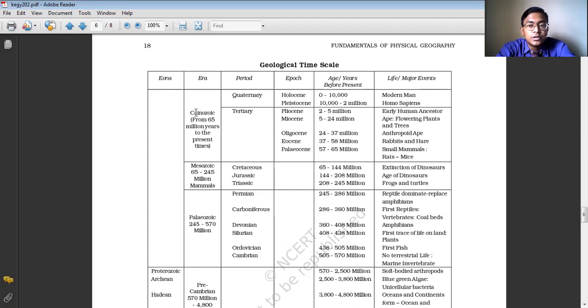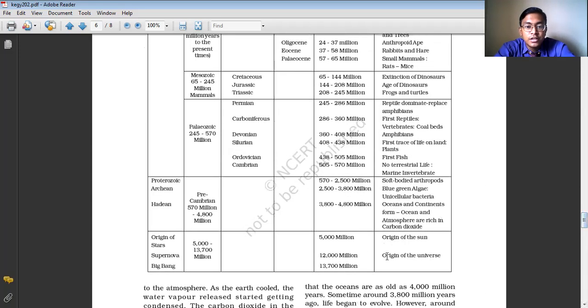Like in history we say the ancient period, medieval period and the modern period, in the same way in geography also, the geological time periods have been divided into different eras and eons. The Quaternary, Tertiary, Jurassic, Carboniferous, Devonian are different time periods. And like, life came into existence. So here you can see the origin of the universe took place around 5000 million years ago.